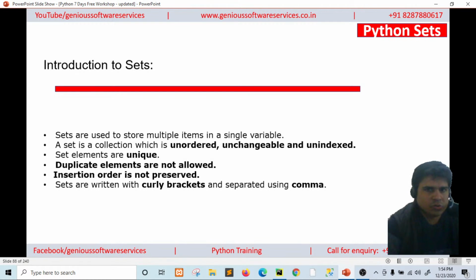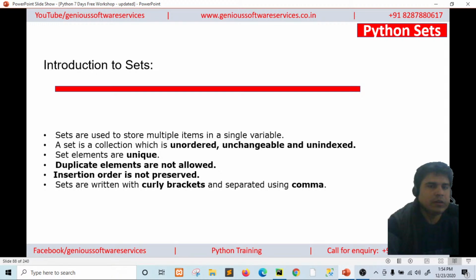Set is also unchangeable and unindexed. Unindexed means the position of the inserted items will not remain the same, they will change their position.